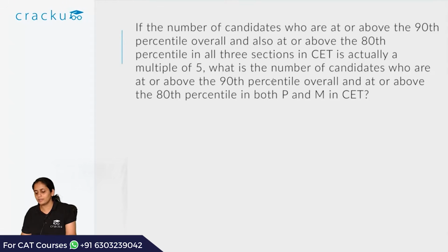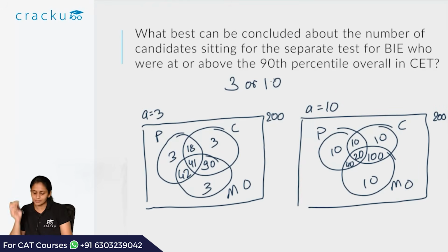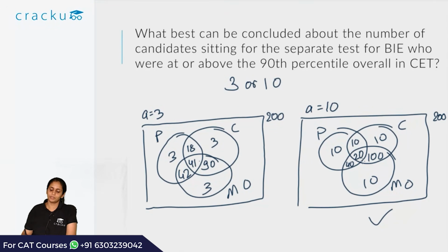If the number of candidates who are at or above 90th percentile overall and also above 80th percentile in all 3 sections is actually a multiple of 5, what is the number of candidates who are at or above 90th percentile overall and at or above 80th percentile in both P and M in CET? So they are saying that all 3 sections is essentially the variable G, and G is a multiple of 5. That means here G is 41, so this Venn diagram is not true. This Venn diagram is applicable. Here G is 20, which is a multiple of 5.